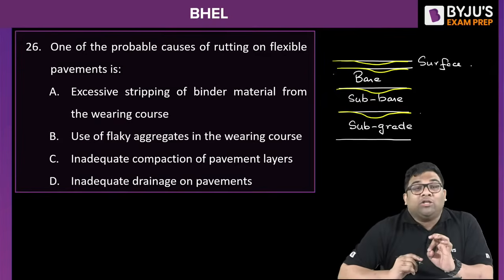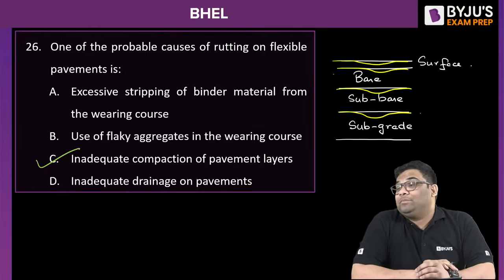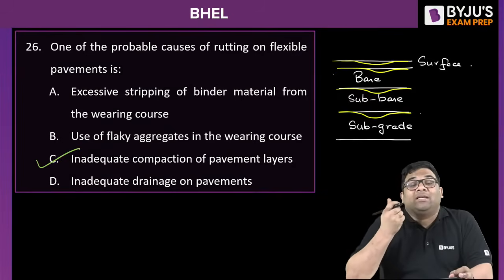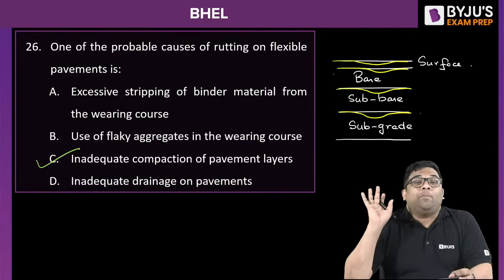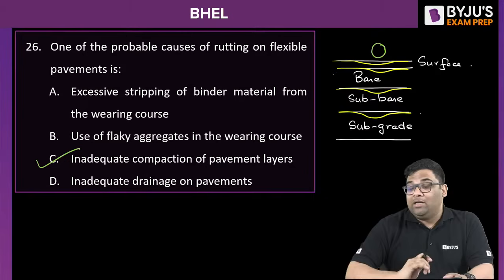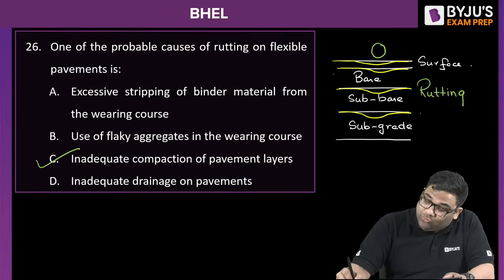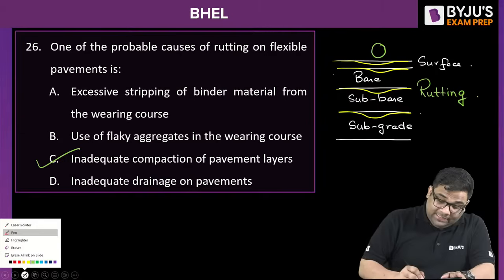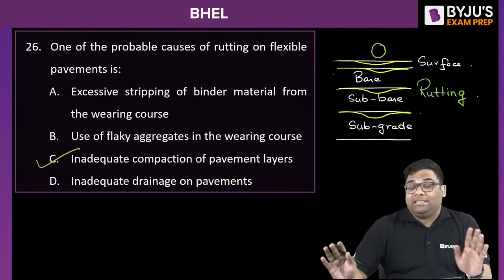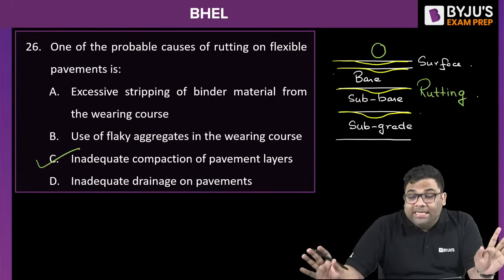Yes, the probable cause for rutting is inadequate compaction of pavement layers. Yes, as Yamuna has also rightly answered, it is inadequate compaction of pavement layers. If the compaction is not done properly, there will be deformations like this under what? Wheel load. Under the wheel load, there can be deformations like this. This is the concept of rutting, and it happens due to inadequate compaction of pavement layers, especially the subgrade, because rutting starts with the subgrade. So if there is insufficient compaction of the pavement layer, especially the subgrade, there will be rutting.